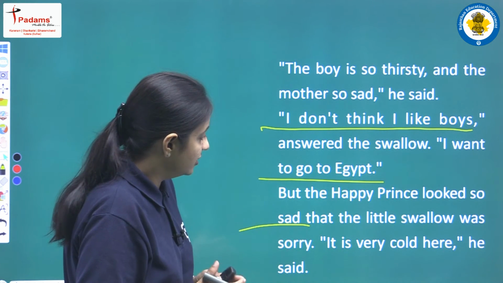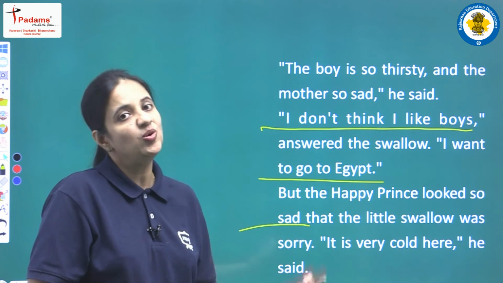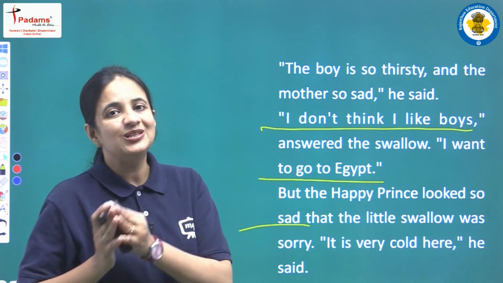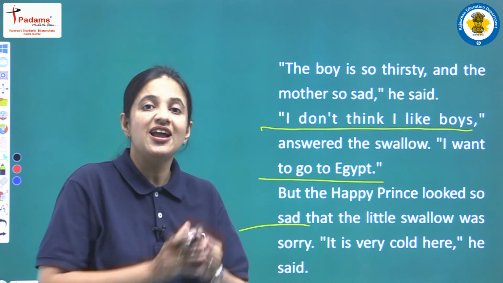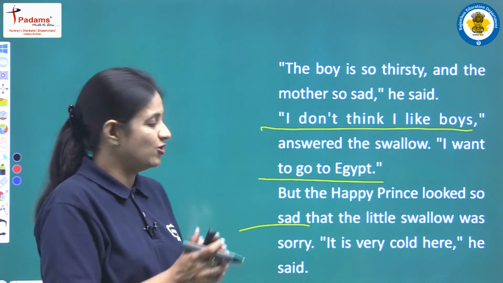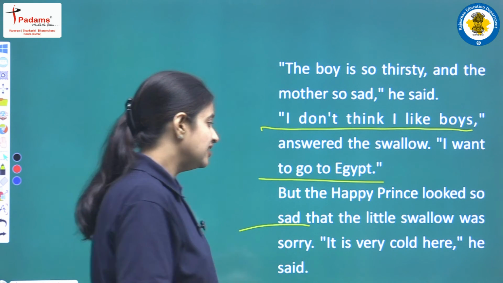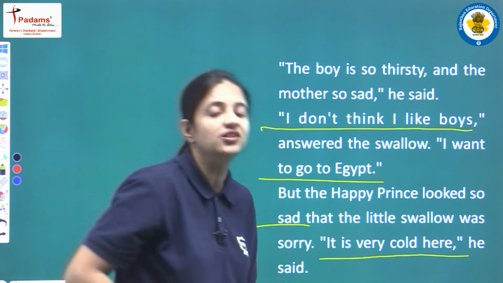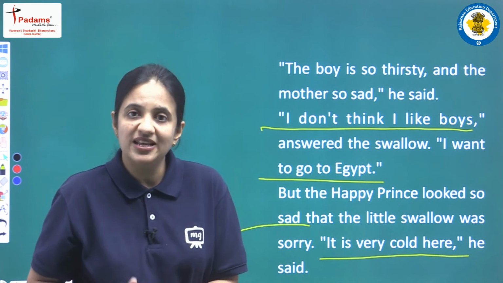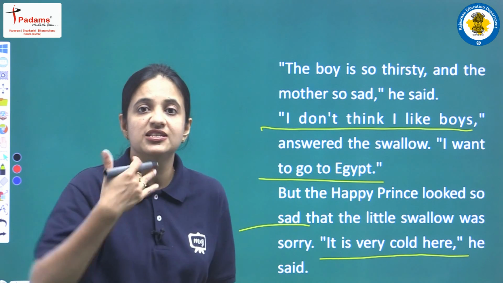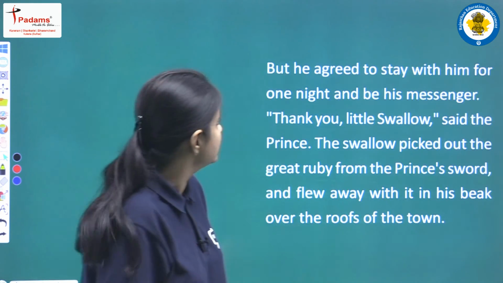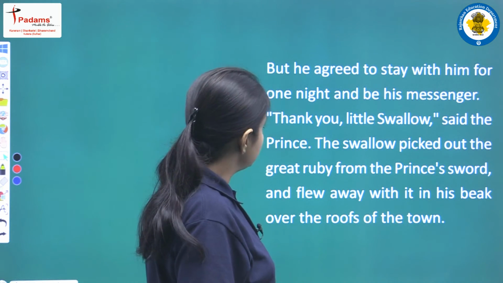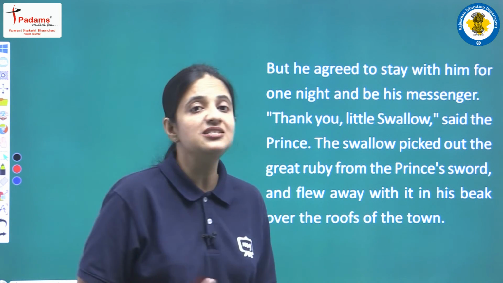So when he heard the reply of the little swallow, again he was very much sad. And when the swallow, the bird, saw how sad the prince was, he was very much sorry, and he said that here it is very much cold and I cannot live in cold places. This is the reason I am going to Egypt, that is a warmer place. But he agreed to stay with him for one night and be his messenger.